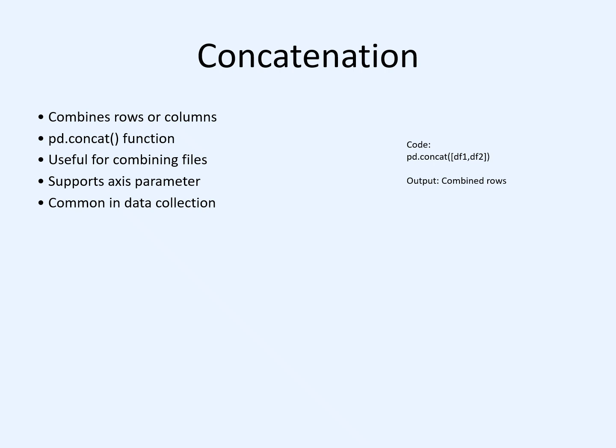So Pandas provides the function pd.concat to join data frames. Syntax is pd.concat of df1, df2. Here df1 and df2 are the two different datasets that we want to combine. By default, concatenation combines the rows vertically, meaning the records from the second dataset are added below the first dataset. The axis parameter can also be used to combine data horizontally by adding columns.